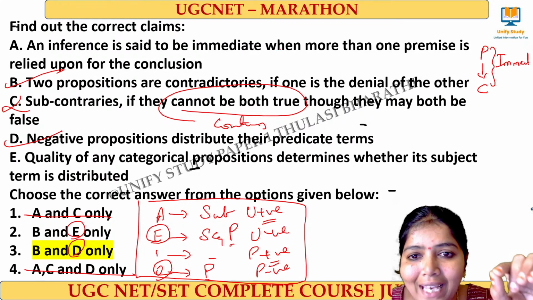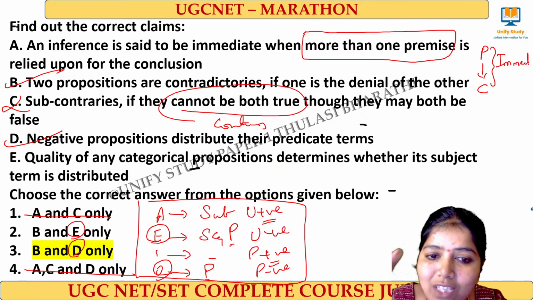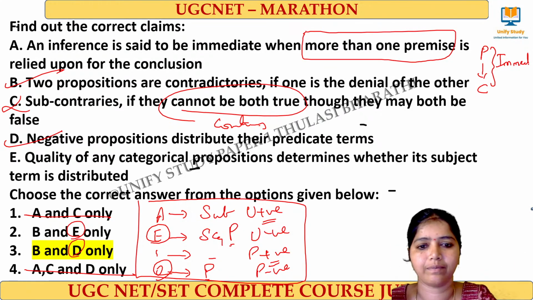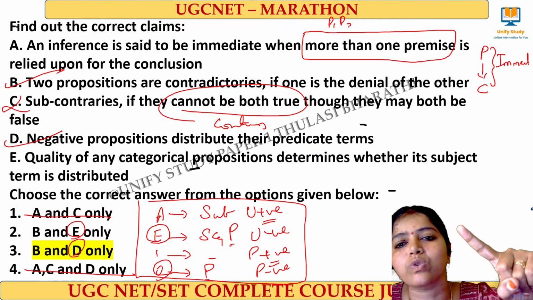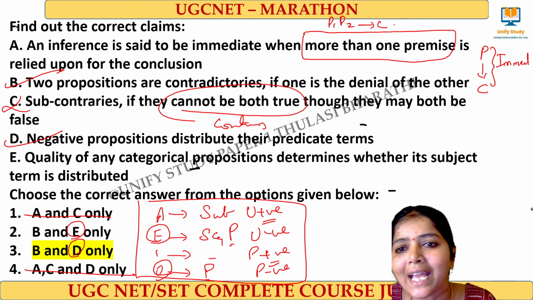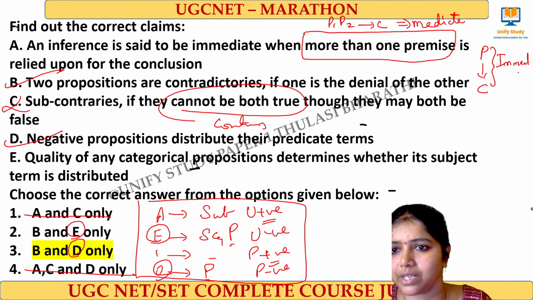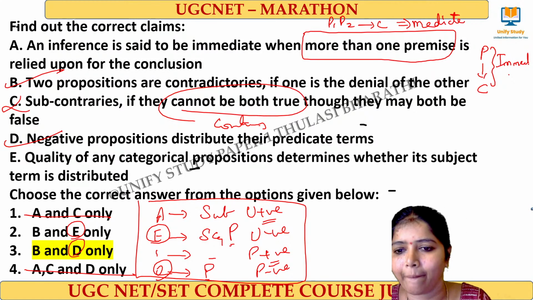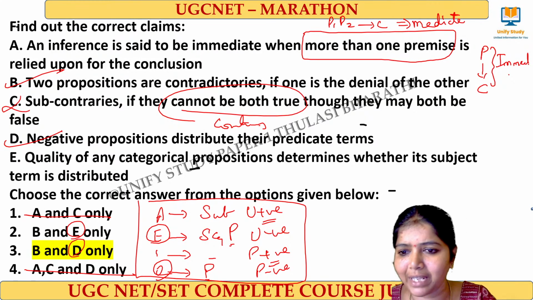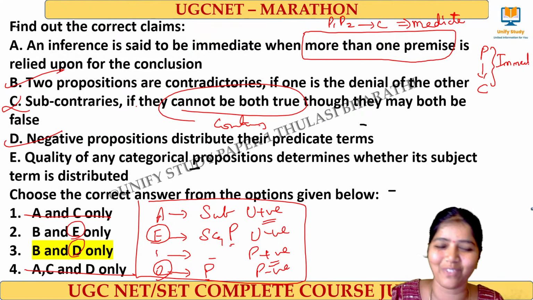If it takes more than one premise, premise 1, premise 2, to reach a conclusion, it is called a mediate inference. Hope that is clear. Exactly right. D and E options were confusing, that's why they have given D and E as the confusing options.